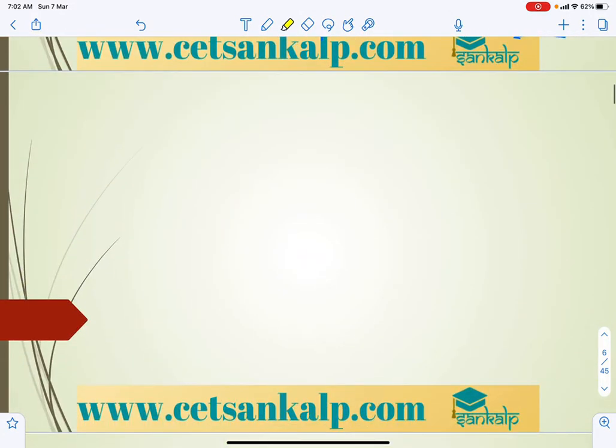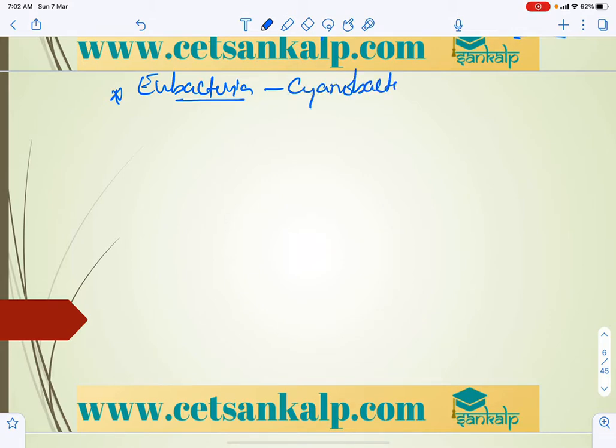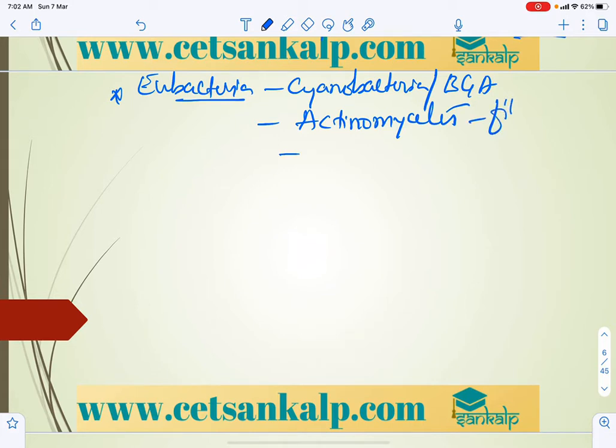And eubacteria, the true bacteria, mainly include Cyanobacteria, also called blue-green algae, and actinomycetes, not ascomycetes. Actinomycetes are the filamentous bacteria.